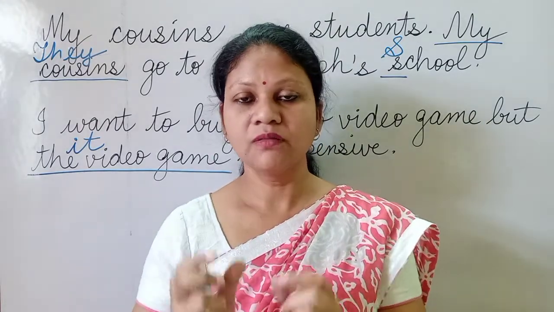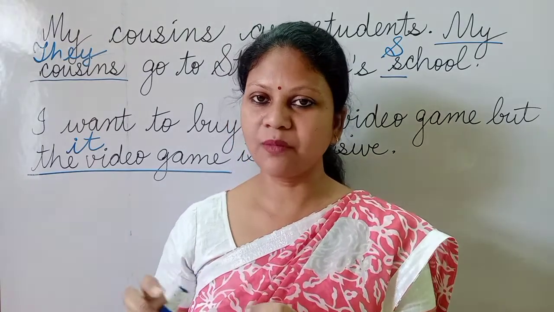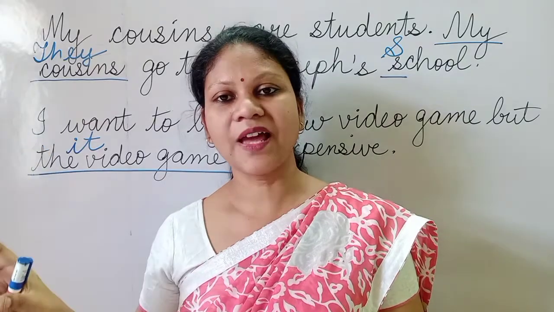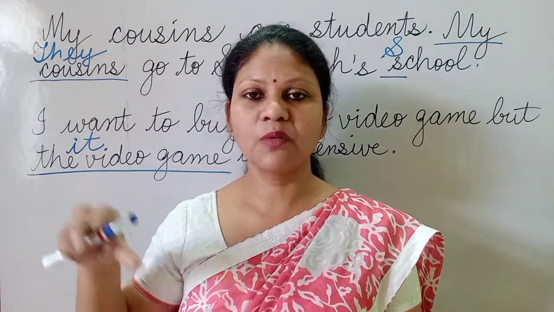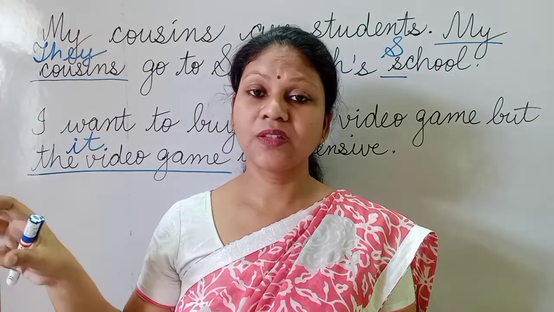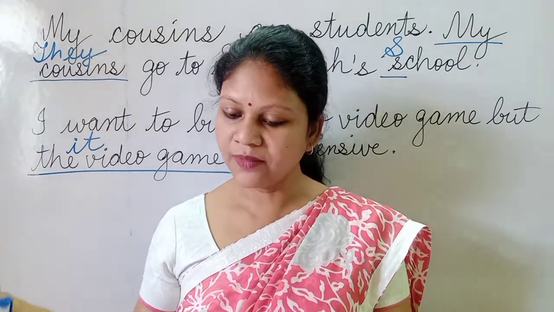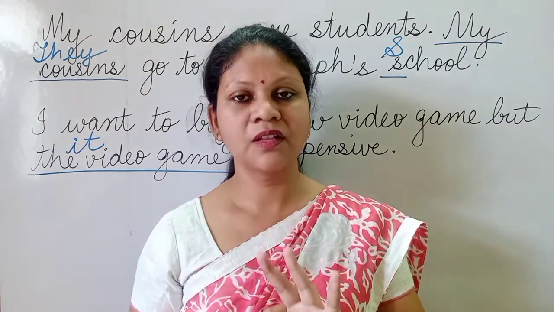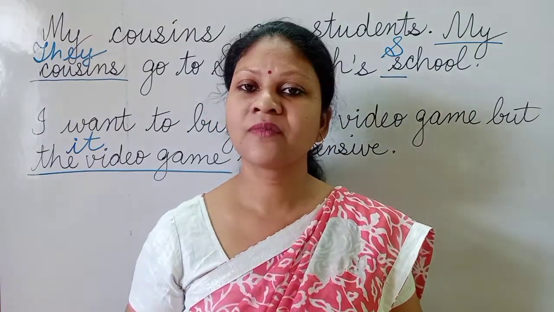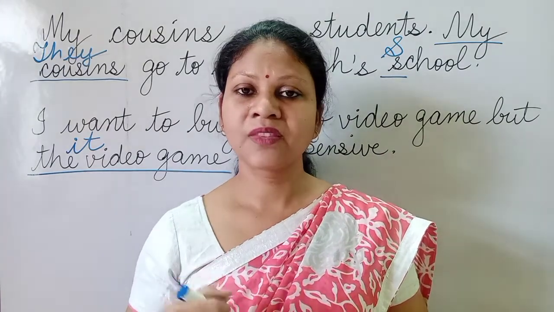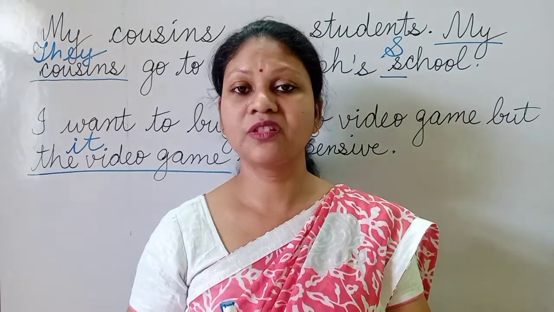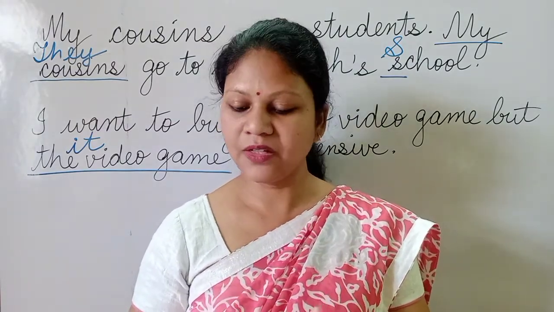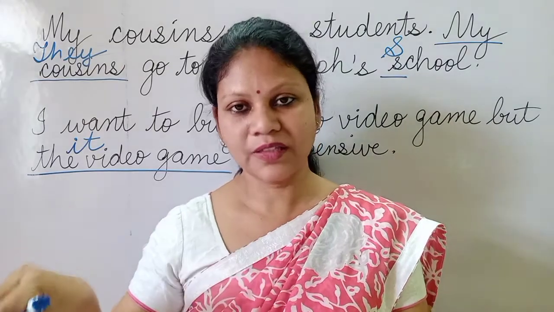Whatever topic I'm talking about, if I'm talking about any person, that person will be called your third person. If I'm talking about any object also, children, in that case also it will be your third person. So in personal pronouns we have three persons: first person, the speaker; second person, the listener; third person, that person or the object about whom we are talking, that means about whom we are speaking at that time.